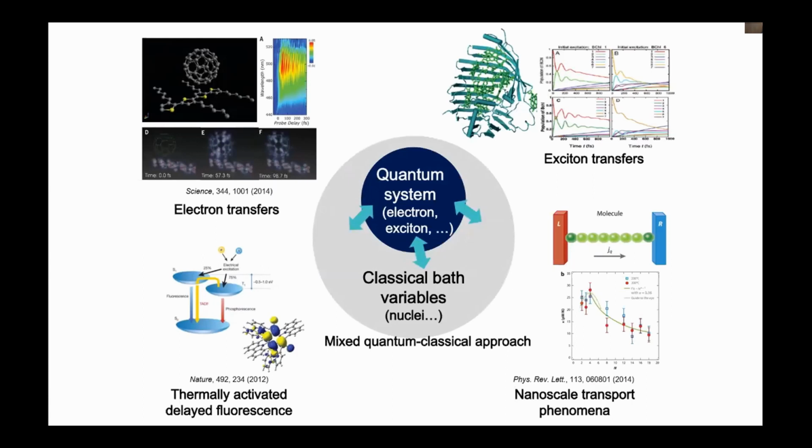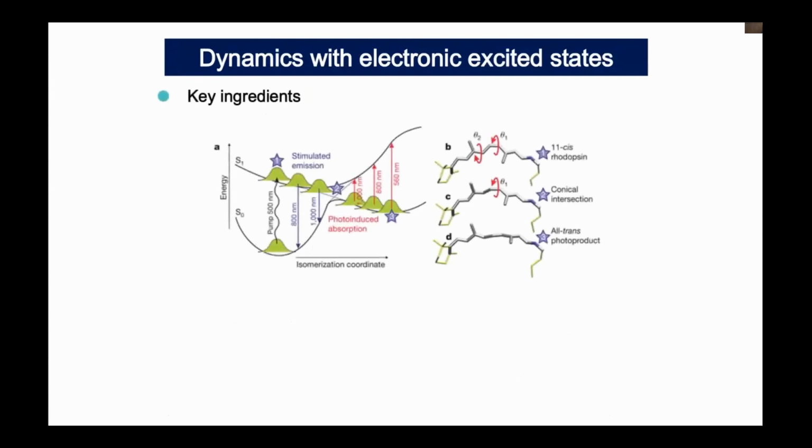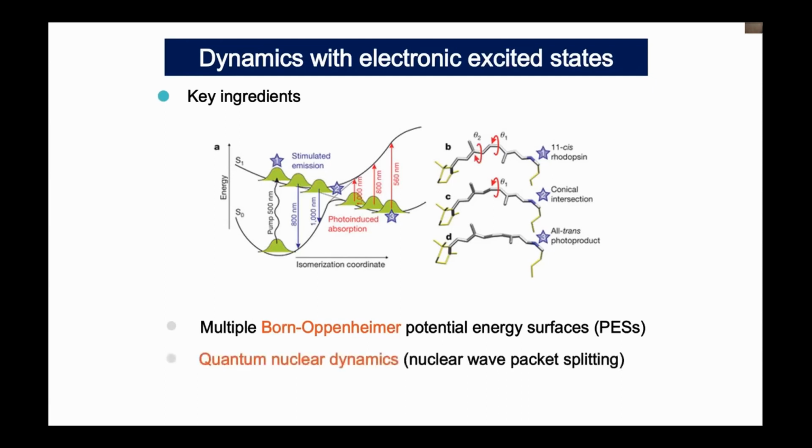And this mixed quantum classical approach is very useful when you consider the excited state molecular dynamics, which has a non-adiabatic phenomena. So when you consider the nuclear dynamics with the excited state, then we have several key ingredients. So when we understand the dynamics here, then actually we need first the multiple Born-Oppenheimer potential energy surfaces, which actually give the potential for the dynamics of nuclei.